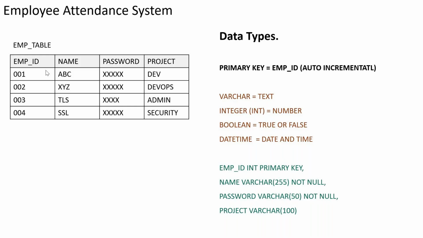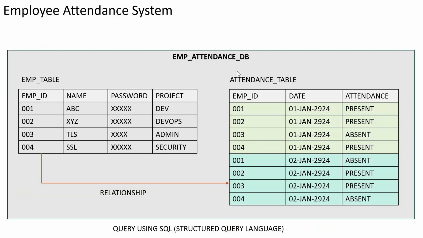So for example, when I talk about the employee table, employee ID, name, passport and project, as you can see here, I have created this table. But when creating this table, I have to create something like a primary key for this particular table. As we discussed last time, primary key is a concept that comes with tables to ensure you have a relationship between two different tables, like the way I have shown in the last table. So we have a relationship between these two things.